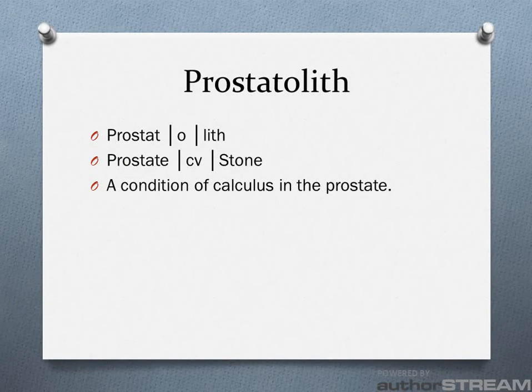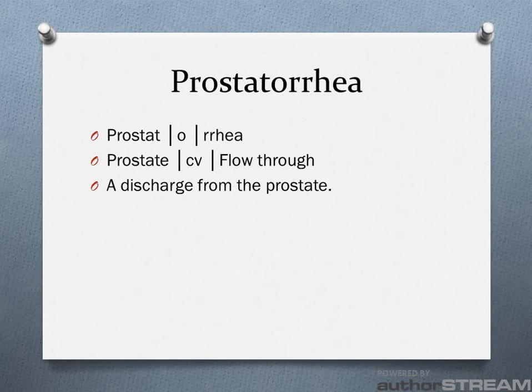Prostatolith: prostat for prostate, O for combining vowel, and lith for stone or calculus. Prostatolith is a condition of calculus in the prostate. Prostatorrhea: prostat for prostate, O for combining vowel, and rhea to flow through. Prostatorrhea is a discharge from the prostate.